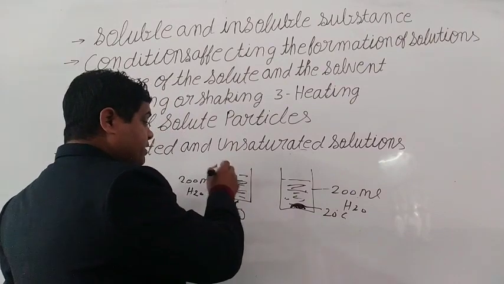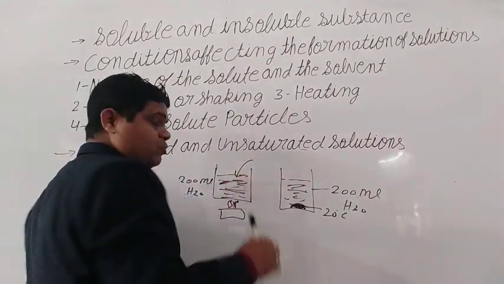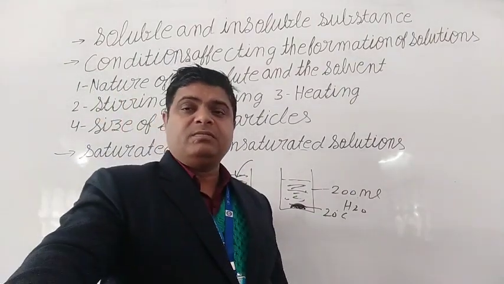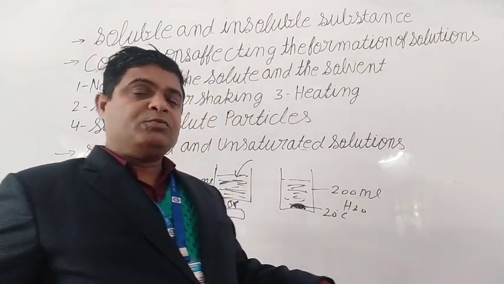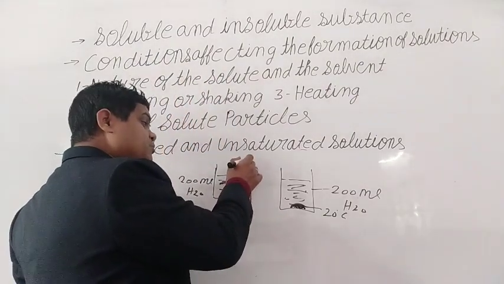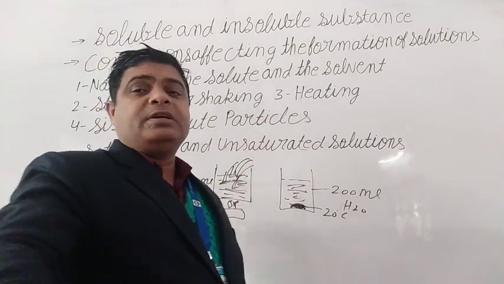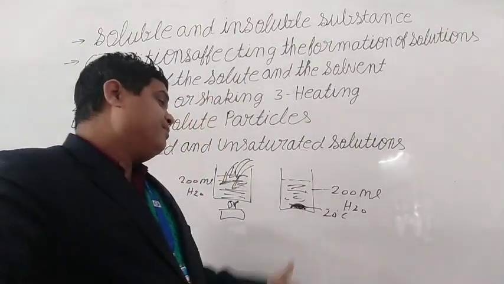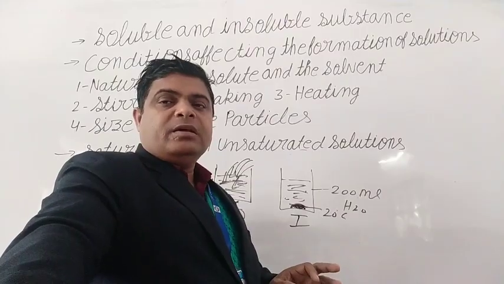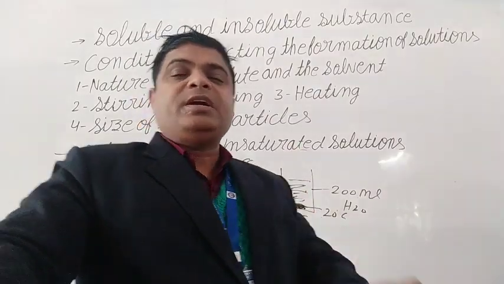When you start the heating, add 1 spoon sugar, it is dissolved. Again add 1 spoon sugar, it is dissolved. Means when you add sugar, the dissolving capacity is more than the first condition. Clear? This is known as the unsaturated solution.